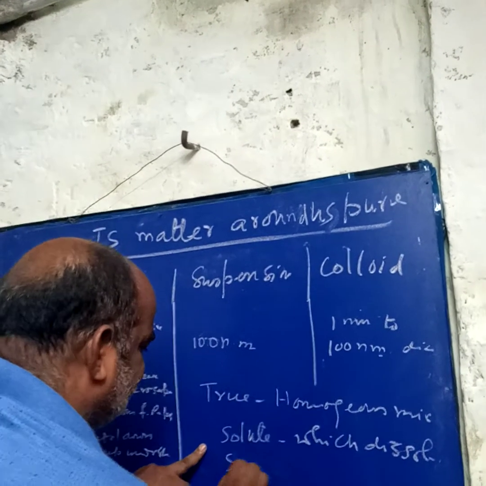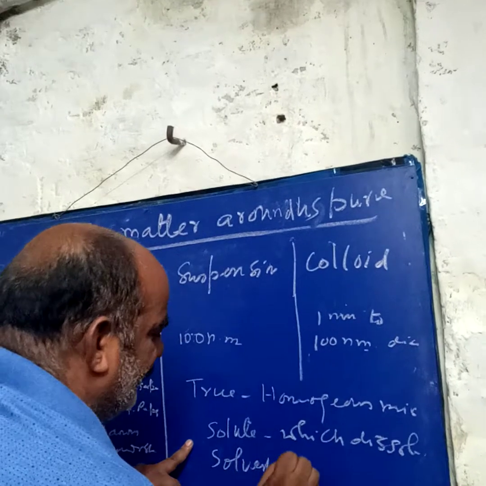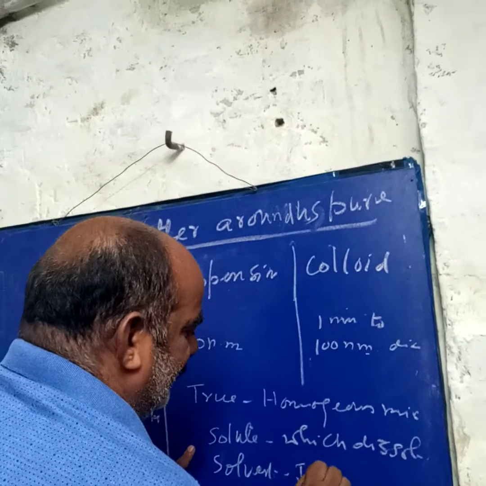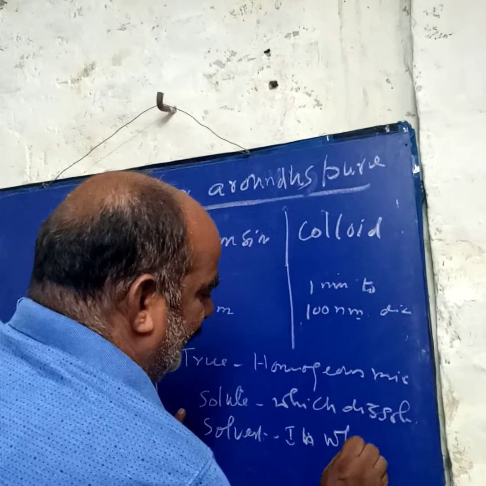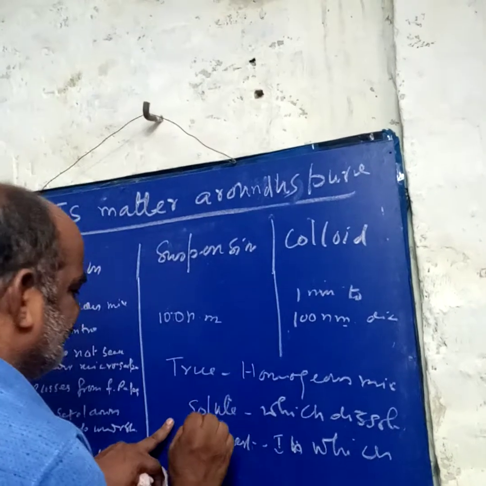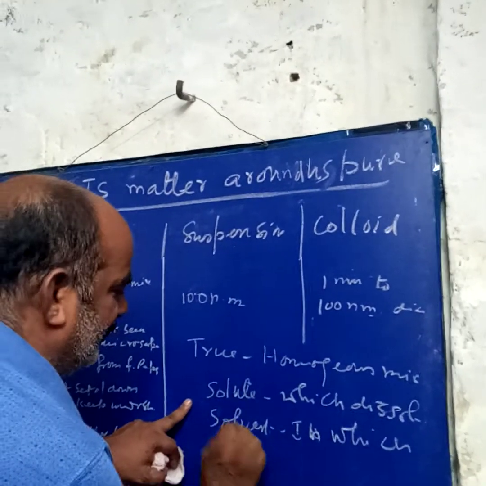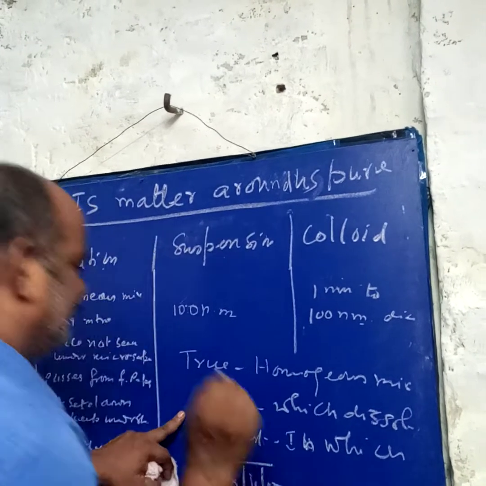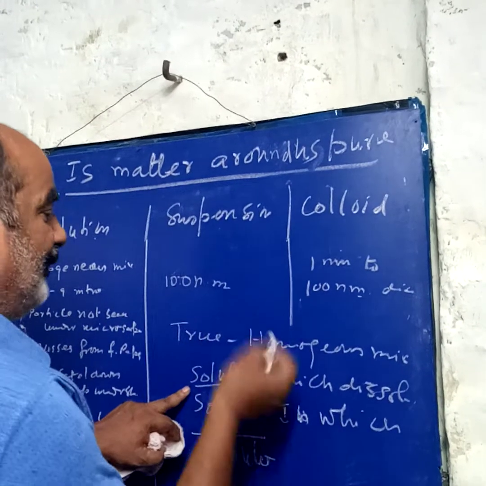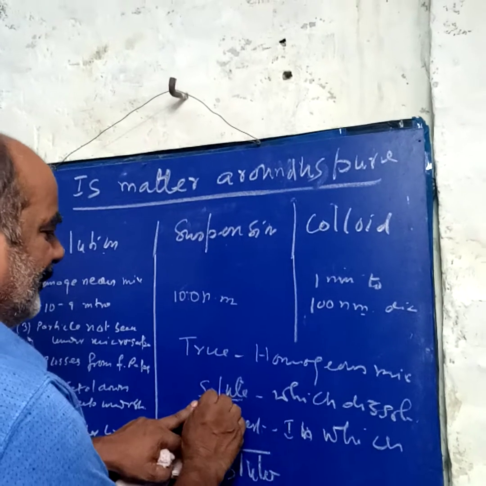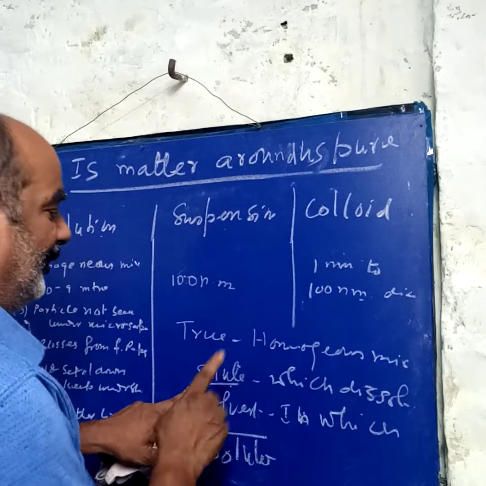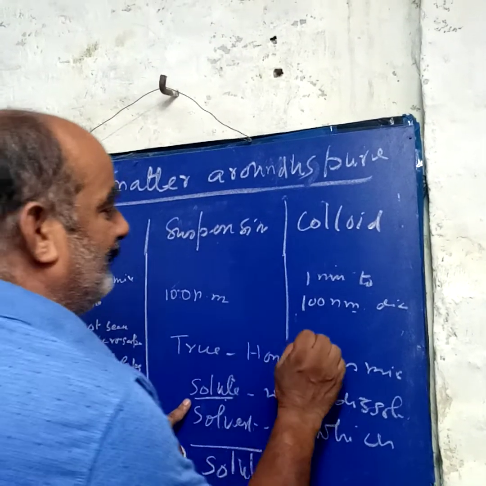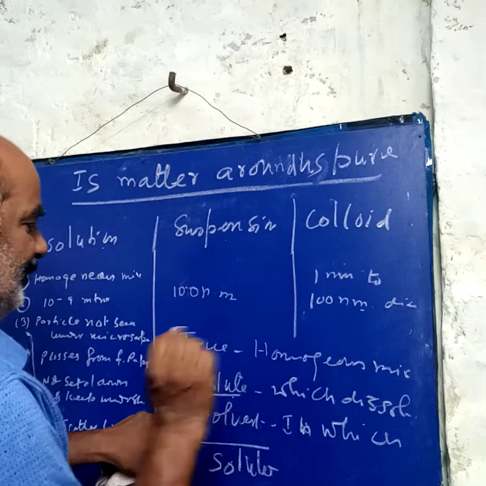And solvent is the one in which it dissolves. And after that, solute and solvent mix together, then make the solution. If the solute dissolves in water, such type of solution is known as the aqueous solution, because aqueous means water.